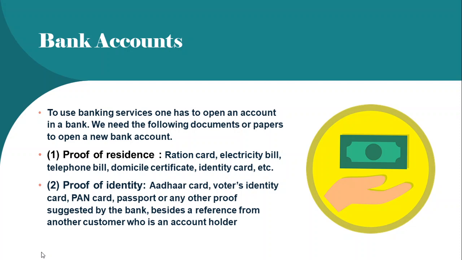Now what is meant by residence? The place where you stay. So to give the proof of residence, you can provide a ration card Xerox, or an electricity bill Xerox, telephone bill, or domicile certificate or identity card. It might be of your workplace where your parents are working, or it might be the voting card and all. So anything which will give the bank the proof of residence can be submitted to the bank.